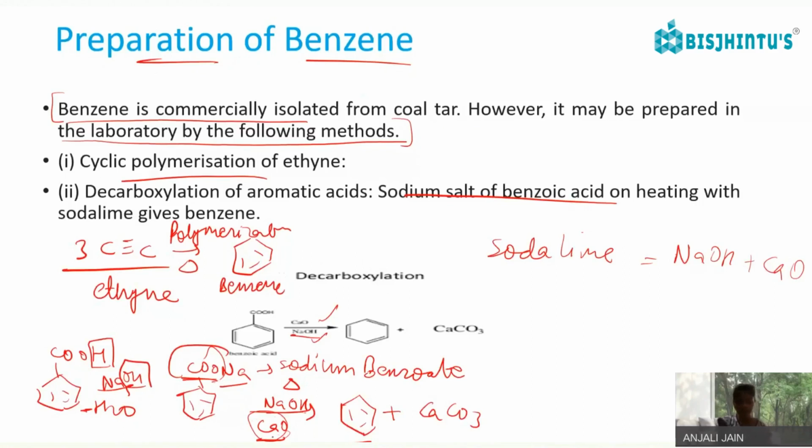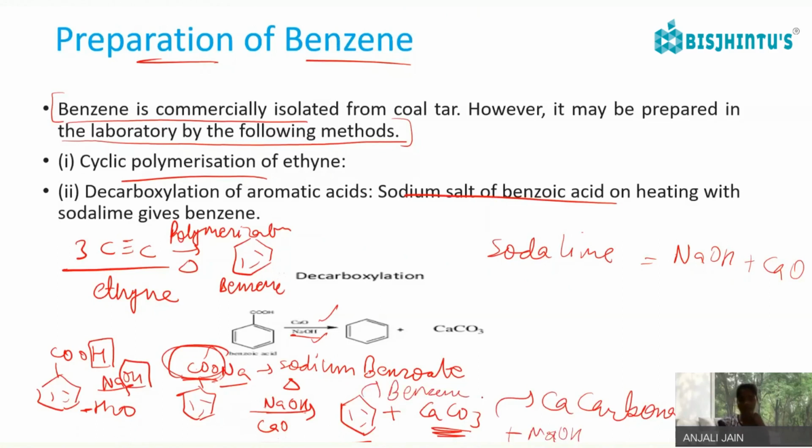So calcium oxide has the tendency, okay, this CaO will remove this CO2 in the form of CaCO3, calcium carbonate. And here this benzene ring in the presence of sodium, okay, this sodium will be removed as NaOH. Okay. So we'll get this benzene ring.